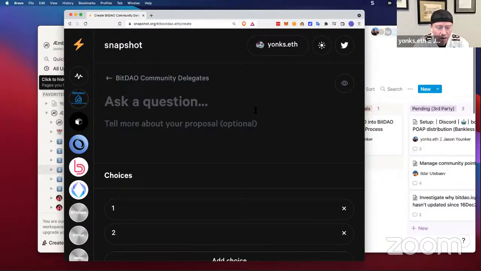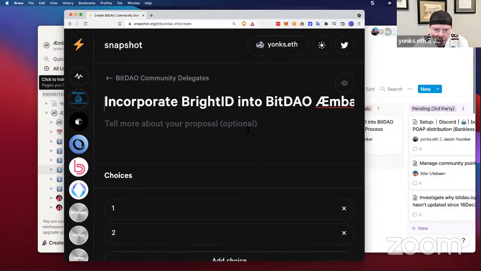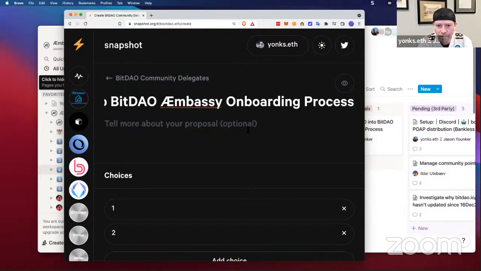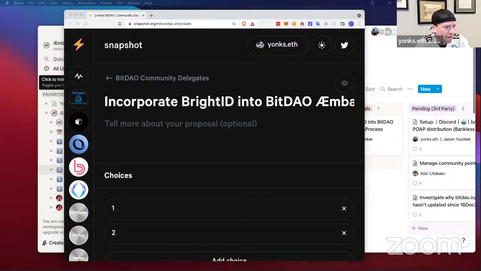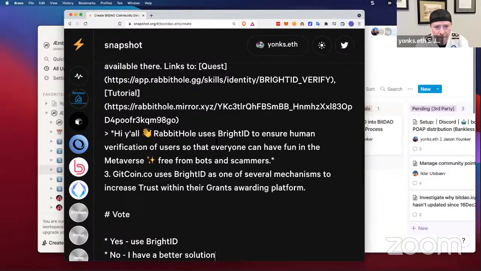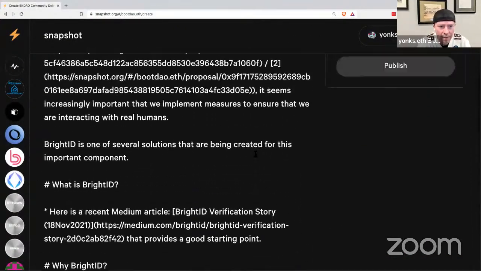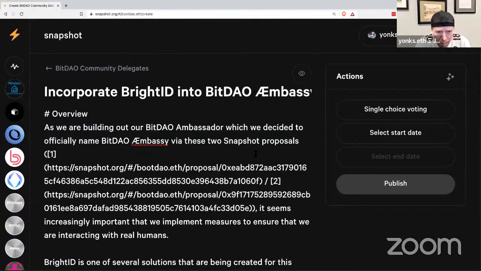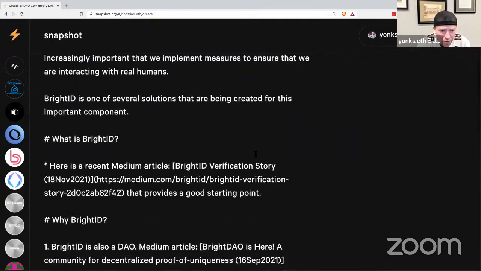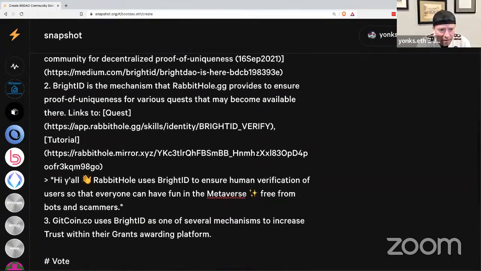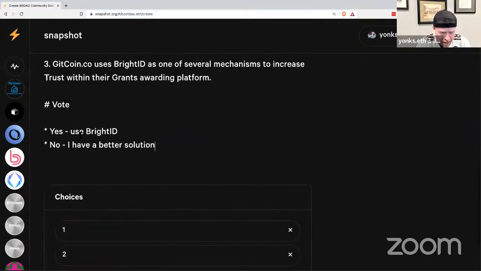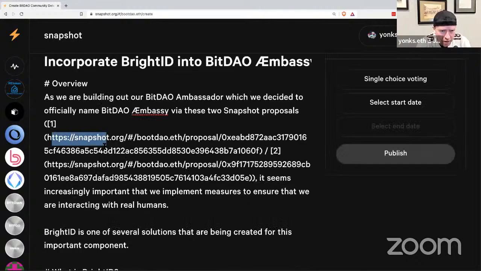So ask a question. The question is, are we going to incorporate Bright ID into the Æmbassy onboarding process? And then again, copying and pasting the prepared stuff that I had right here. Let's make this bigger so that you all can see it on the live stream. Just scrolling through this, incorporate Bright ID, there's the overview, and I'll show you how we can preview this here real quick also. And then I'm going to copy the vote. Here's choice 1 and choice 2.